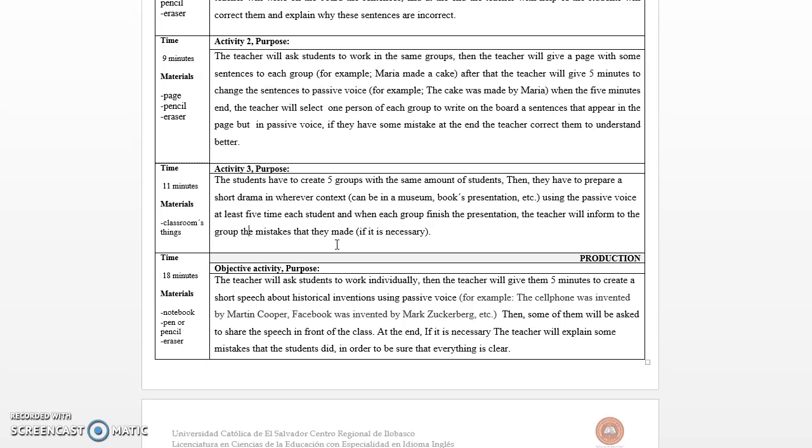For example, the cell phone was invented by Martin Cooper. Facebook was invented by Mark Zuckerberg, etc. Then some of them will be asked to share the speech in front of the class. At the end, if it is necessary, the teacher will explain some mistakes that the students made in order to be sure that everything is clear. So the production is the last step of the PPP lesson planning.